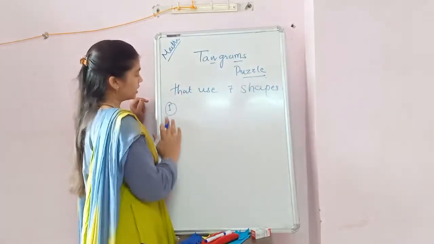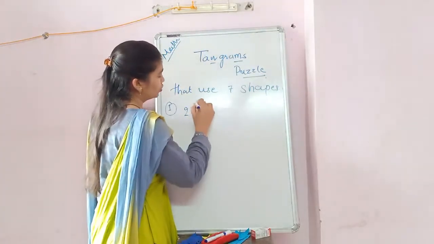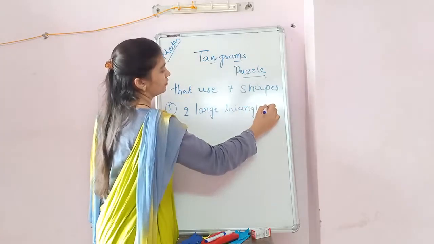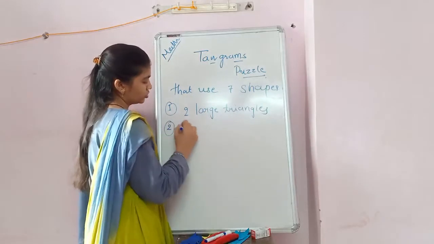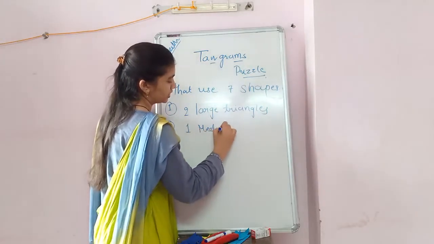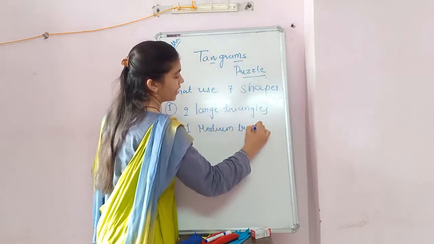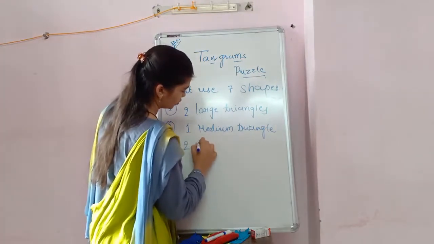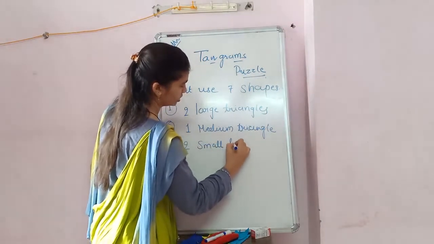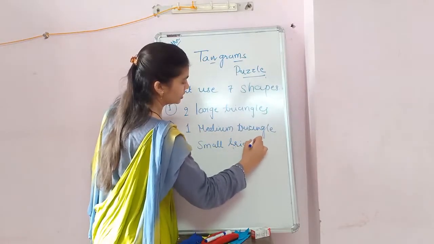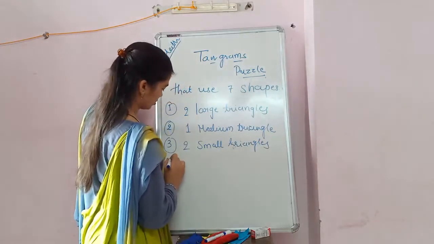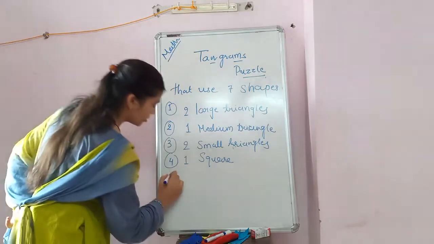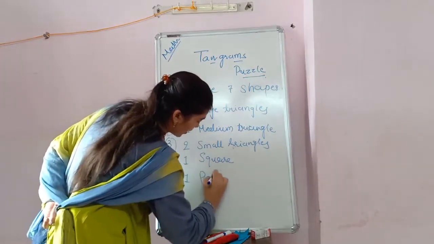Okay, first it will use two large triangles, one medium triangle, two small triangles, one square and one parallelogram.